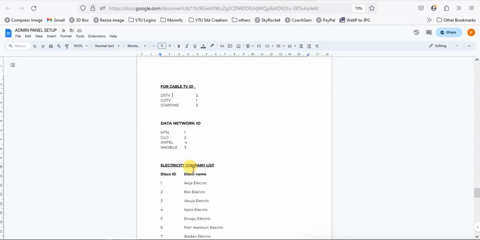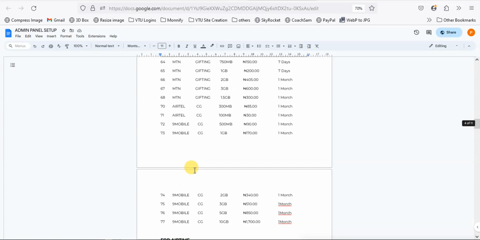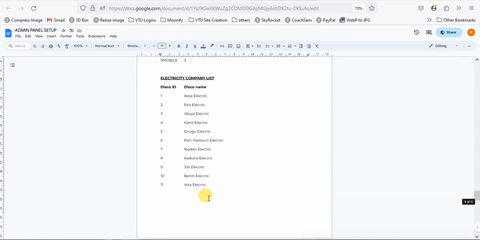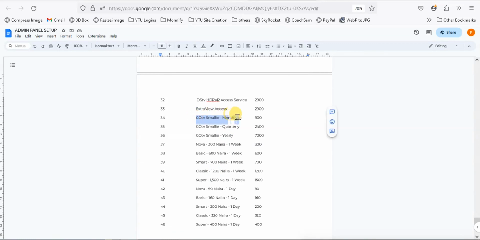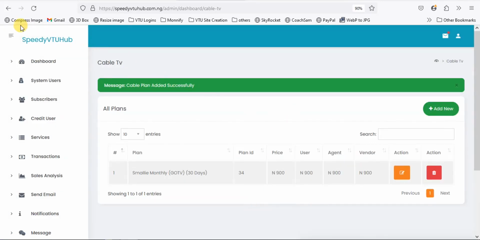Or better still, just look at what I have here and look for where my cable TV is. Cable TV Smallie, right? Let me see, GOtv Smallie, 34. Put 34 here. Days, obviously, is 30 days. Price is 900. And I just want to sell at the same price because I've applied the charge from the other end, right? So this is for cable TV.